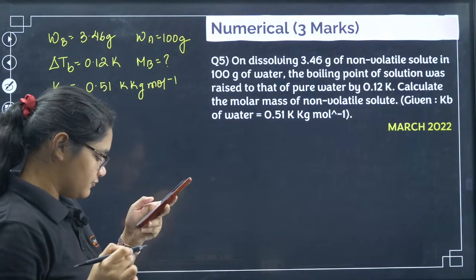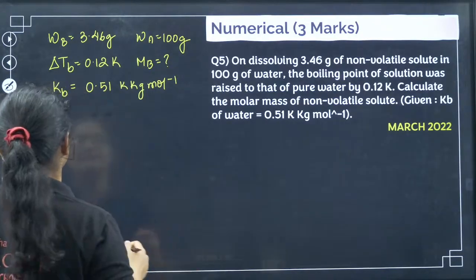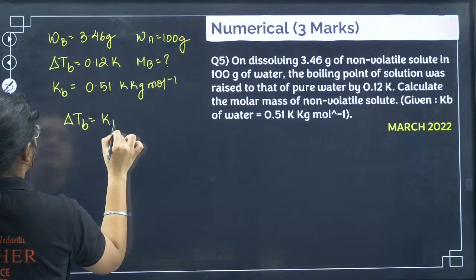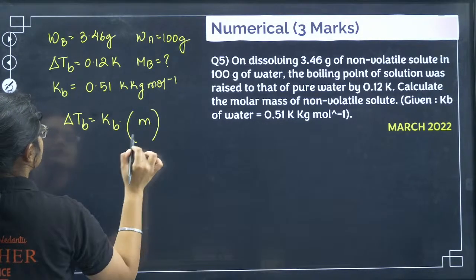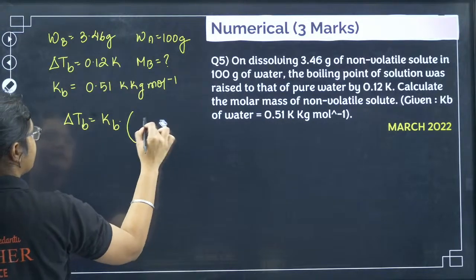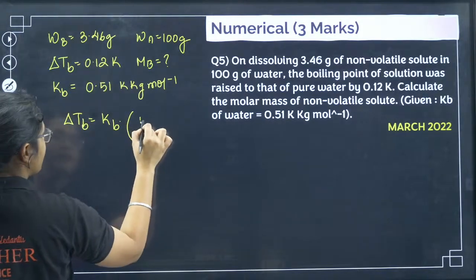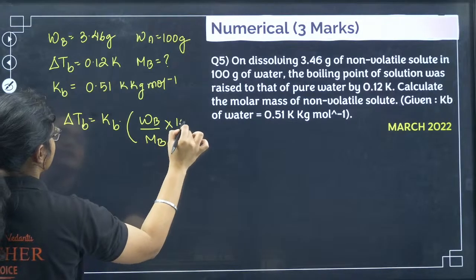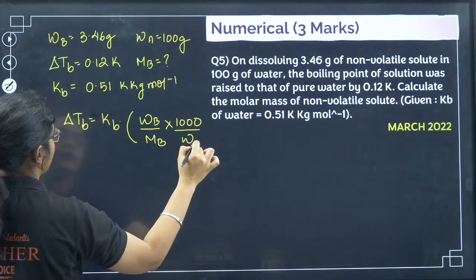I have got the answer from Vidyanand and Neon. So let's see. I have this formula, delta Tb is equal to Kb into m. Okay, so I will expand and write down this one, that is Wb by Mb into 1000 by Wa.